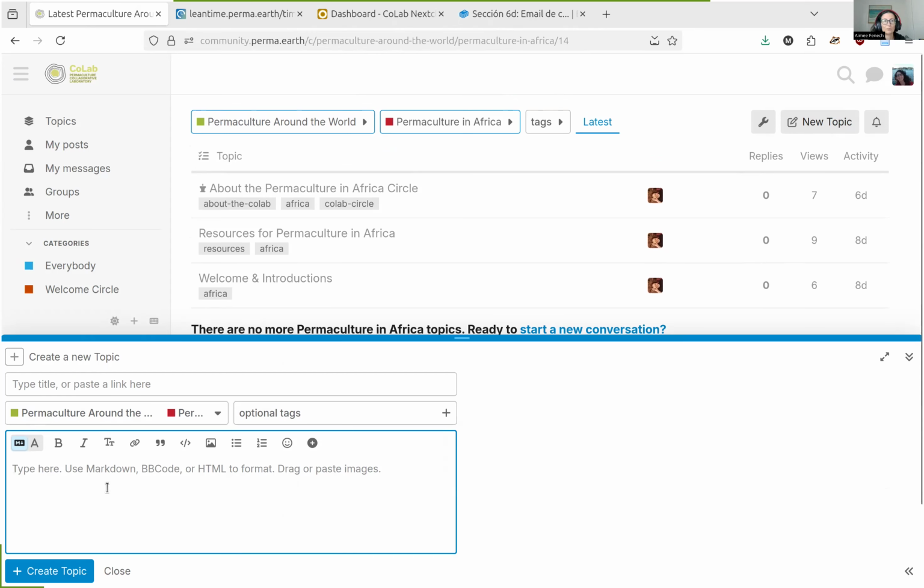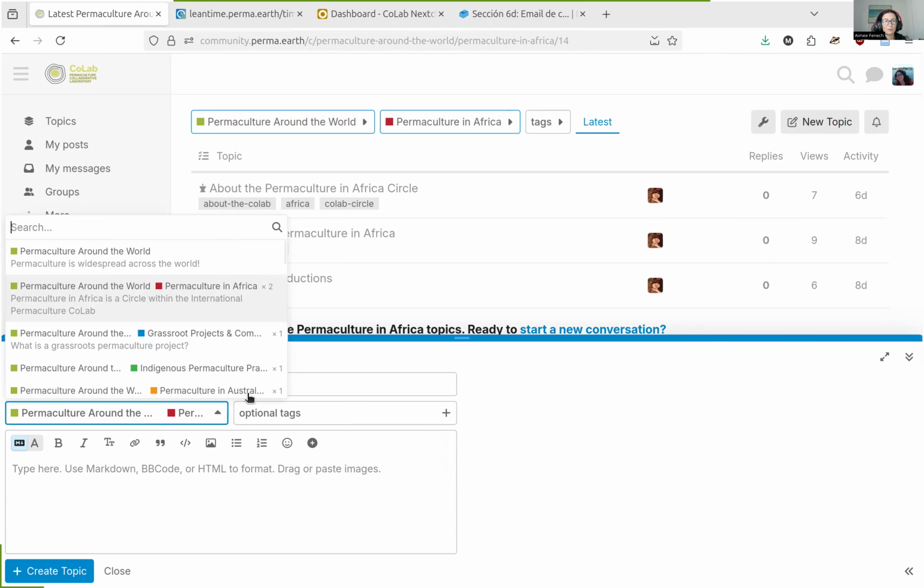Once you finished with your topic, you press create topic, and it will be created here under the permaculture in Africa subcategory. If you want to make sure that you're creating it in the correct place, there's this little drop down here, and it will tell you exactly what you're doing.